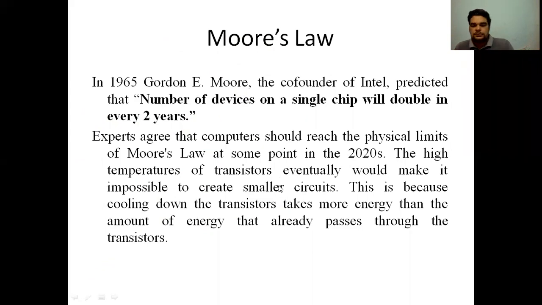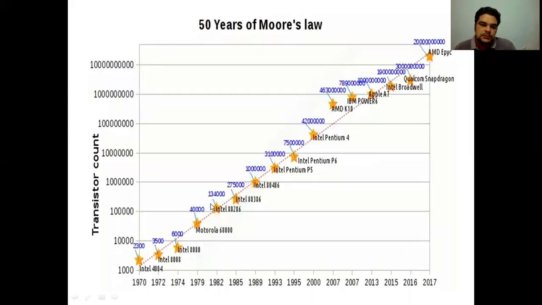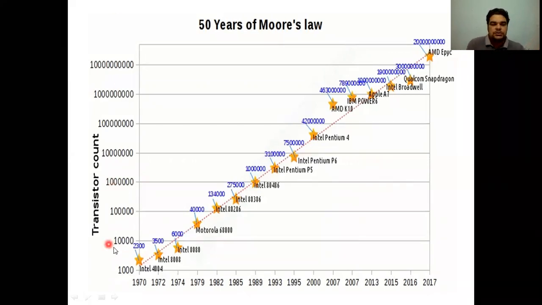Now, as you can see here, this is the graph between transistor count and years of progression. Starting with the first Intel 4004 processor, which had 2300 transistors, the number of transistors is increasing continuously.